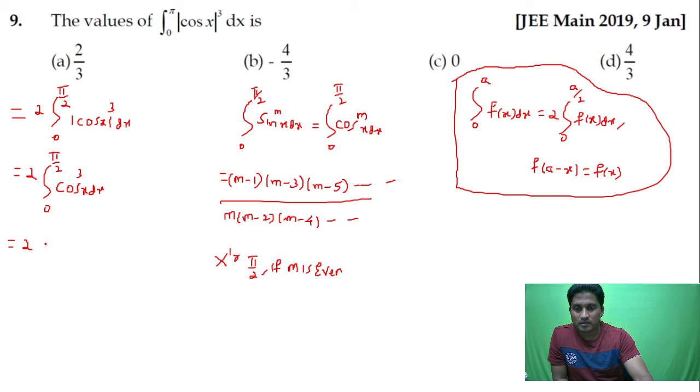So m minus 1 is 2, no negatives, no zeros, divided by m which is 3, and 3 minus 2 is 1, so this will be equal to 4 upon 3. Answer is option D.